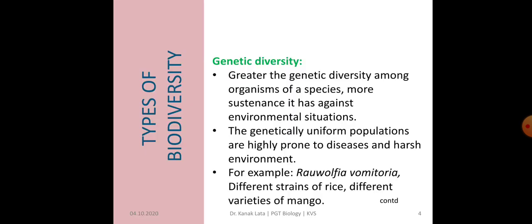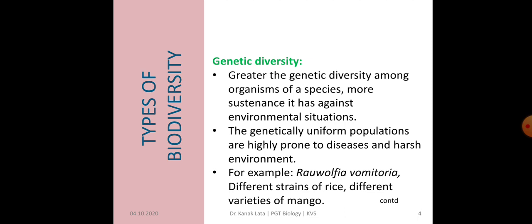First is genetic diversity. Genetic diversity is related to the variations of genes within species. The greater the genetic diversity among organisms of a species, the more sustainable it is against environmental situations.